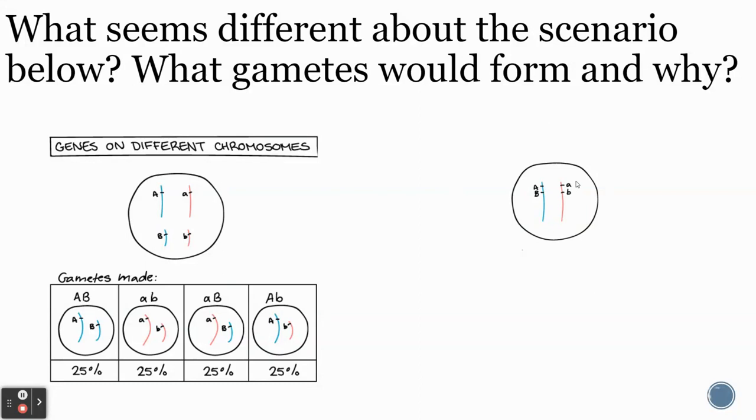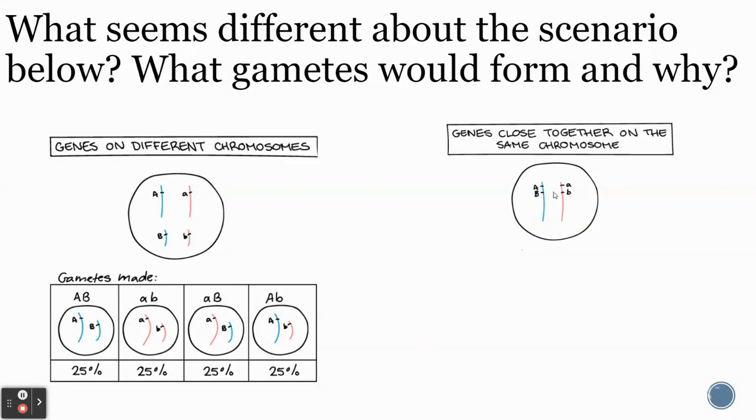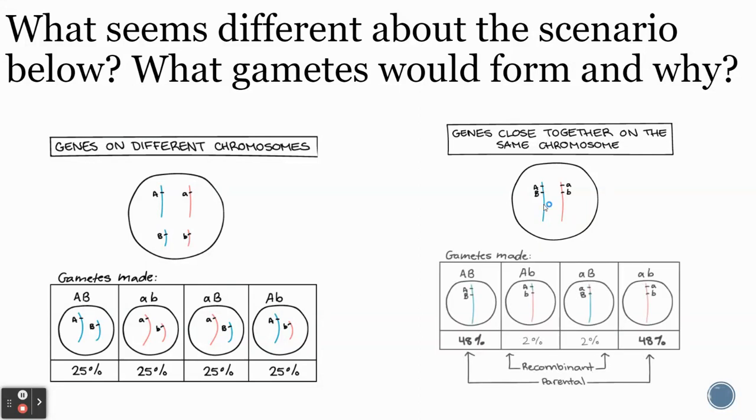Now let's take a look over here. This is a bit different. Gene A and B were on different chromosomes here. But what if gene A and B were on the same chromosome? Because a chromosome actually has many genes on it. So what if they were linked by being on the same chromosome? Well, if that was the case, if they were linked, big A and big B would have to end up together. Little a and little b would have to end up together.